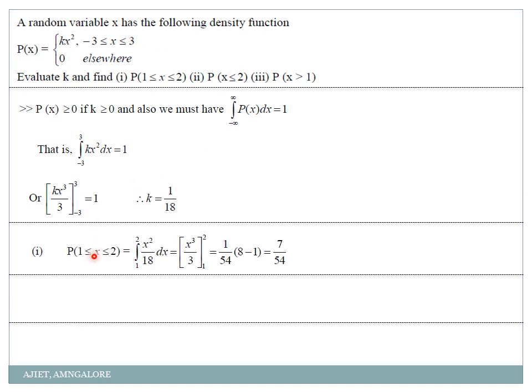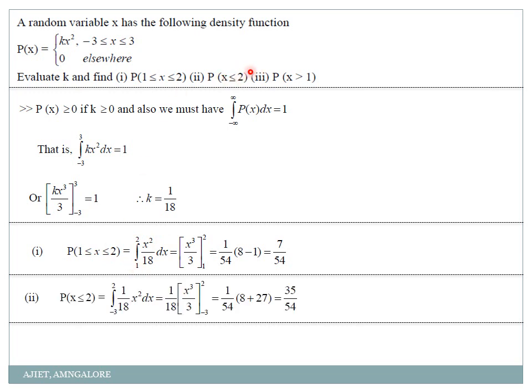So first condition, probability of 1 less than or equal to x less than or equal to 2. So directly it is integration from 1 to 2, x square into the value of k I have substituted, that is 1 by 18. So I have missed to write that 1 by 18 here. So 1 by 18 into x cube by 3, or that is 1 by 18, 3s are 54. 2 cube is 8 minus 1 cube is 1. 8 minus 1, so it is 7 by 54. Proper? You understood? Directly take the limits from 1 to 2. Okay. Next one.